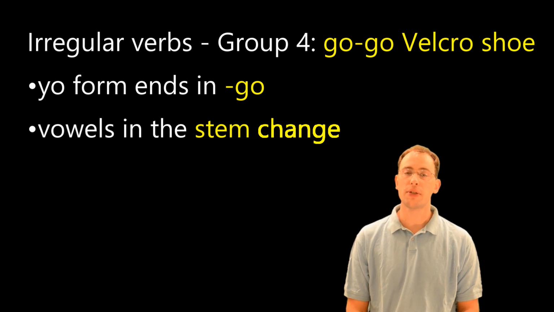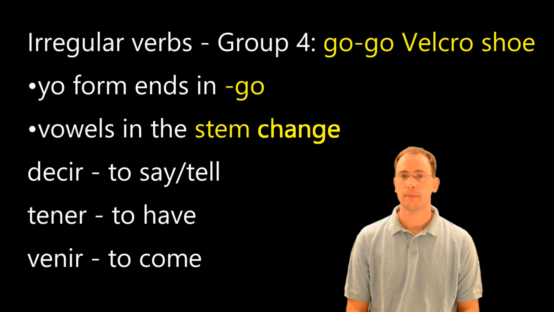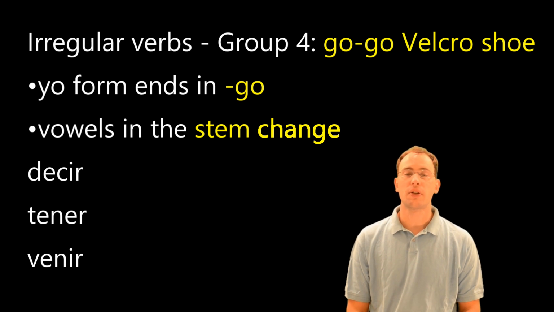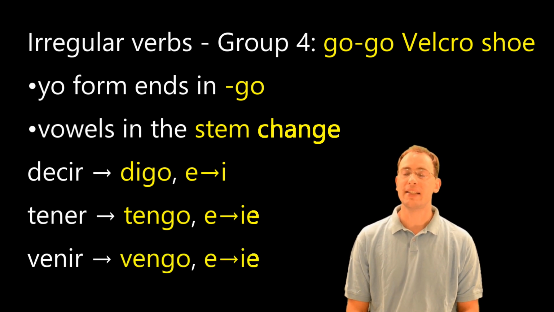Now, a few verbs in this group are the verbs decir, which means to say or to tell, tener, which means to have, and venir, which means to come. Now, the yo form of decir is going to be digo, and then there's going to be an E to I stem change in the rest of the shoe. The yo form of tener is going to be tengo, and there's an E to IE stem change in the rest of the shoe. And the yo form of venir is vengo, and there's an E to IE stem change as well in the rest of the shoe.